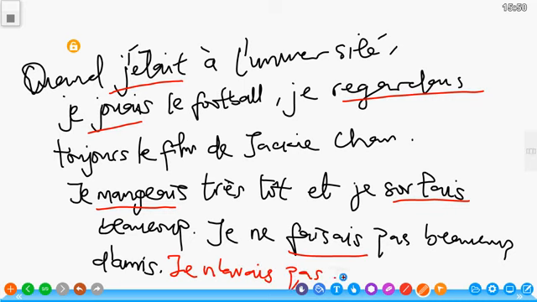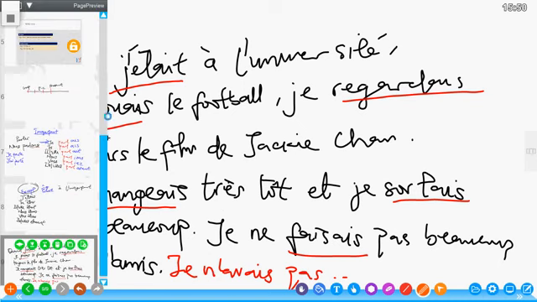So with this, you can see the difference between passé composé and imparfait. Passé composé will basically speak of what happened in the past, and then you did it, and then it stopped. Un moment précis. But here, we have a continuous past action. Past continuous. I used to, you used to, they used to. And that is imparfait. Let's see this example as well.